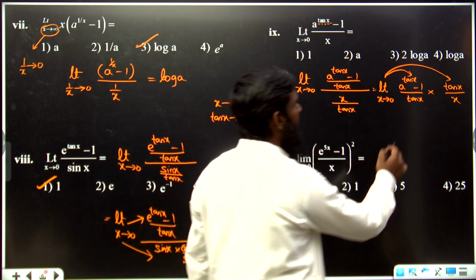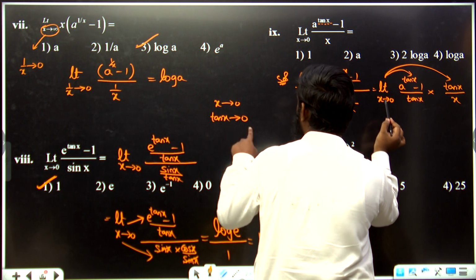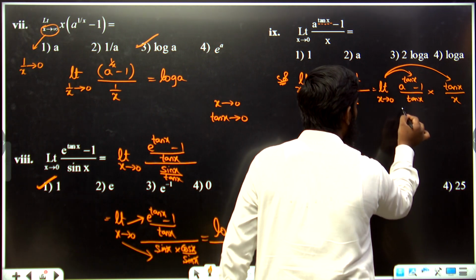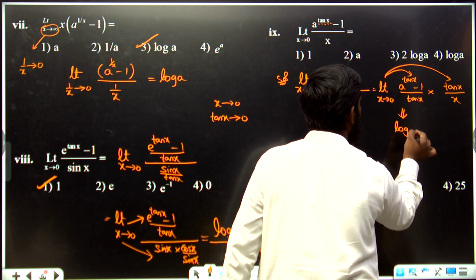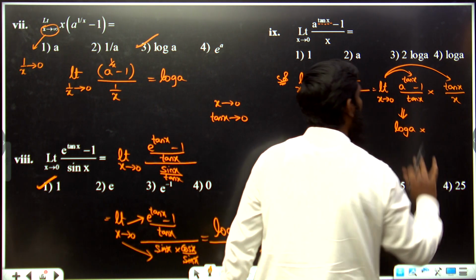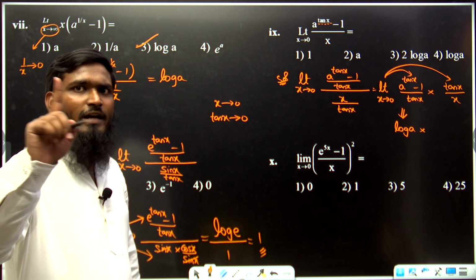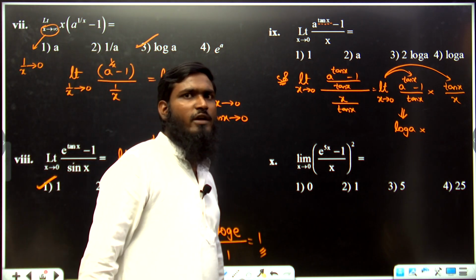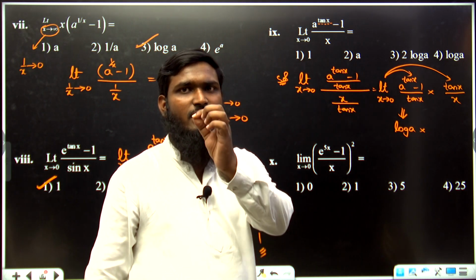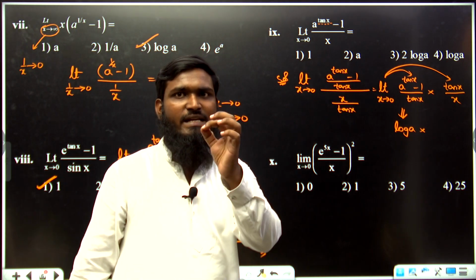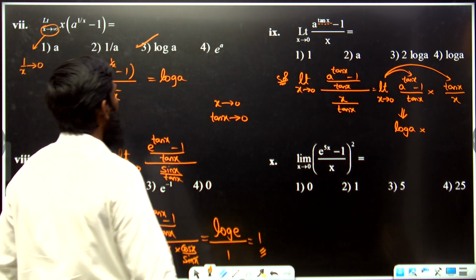Now if you apply the limit for this part, tan x is tending to 0, just now what we have written. So what is the answer we are getting? Log a. Log a into... now if you apply the limit for the other part, tan x by x, again we have one of the models. Whenever we have limit x tends to 0, sin x by x is equal to 1, tan x by x is equal to 1. Okay, I will be writing some questions over here. See this part.